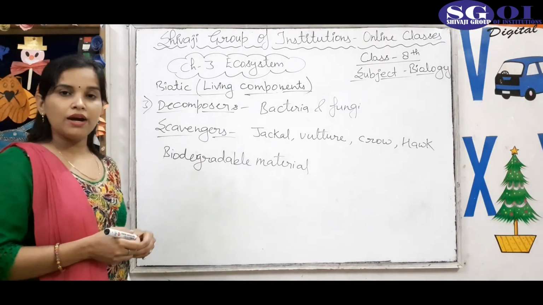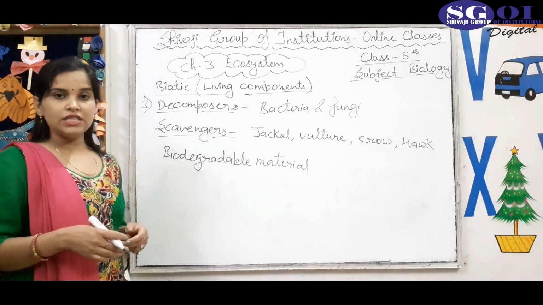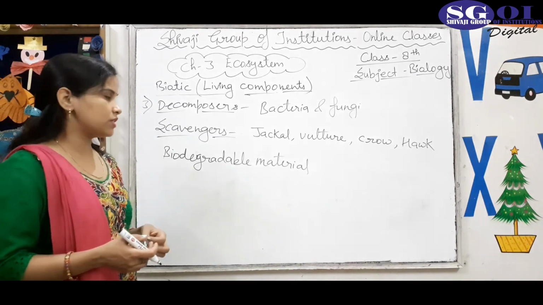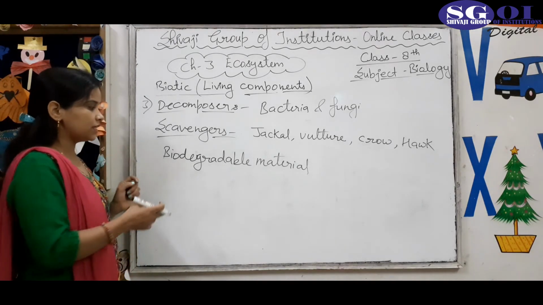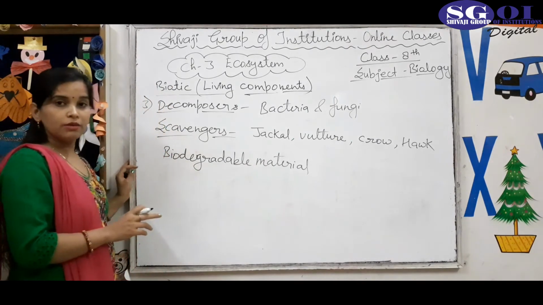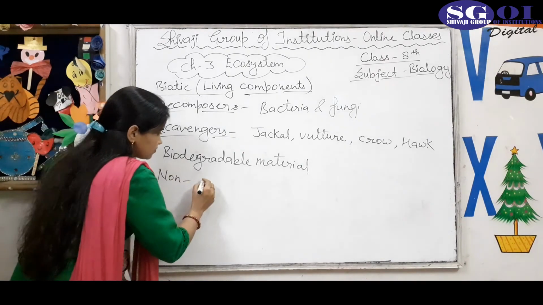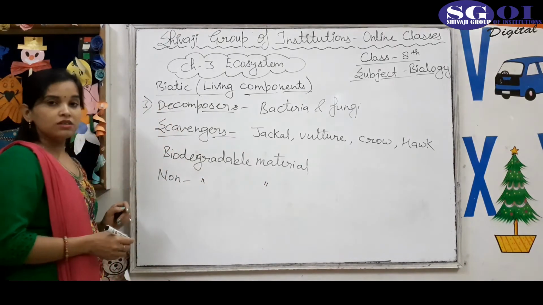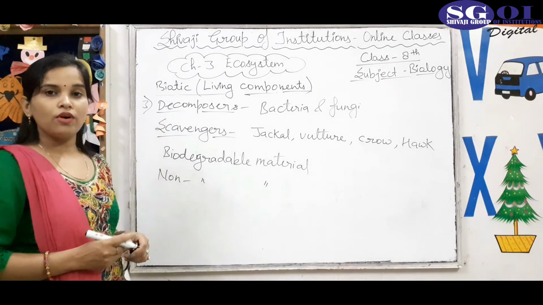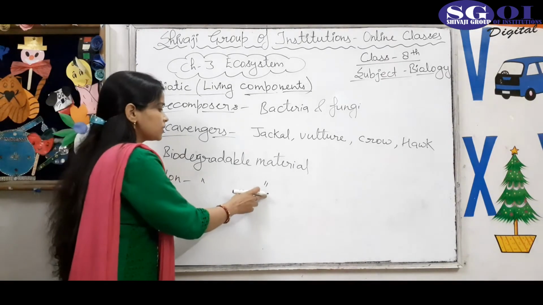Vegetables, fruit, plants, cloths, papers. Those which are easily decomposed by the decomposers are called biodegradable materials or biodegradable substance. But the non-biodegradable substance like plastic, glass, these are not decomposed by the decomposers. So they are called non-biodegradable materials.